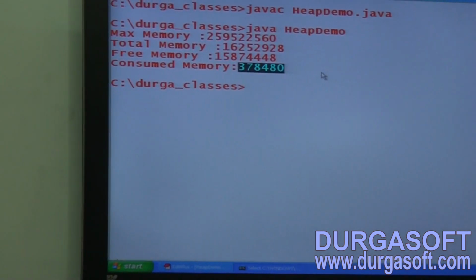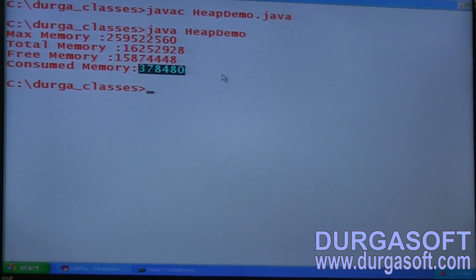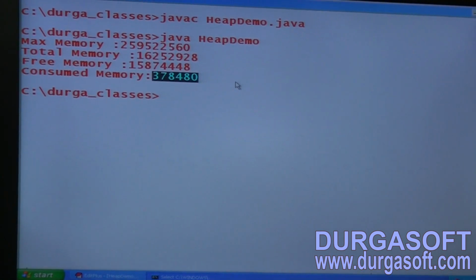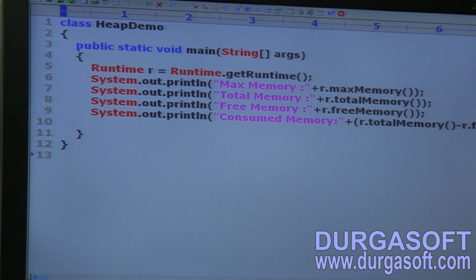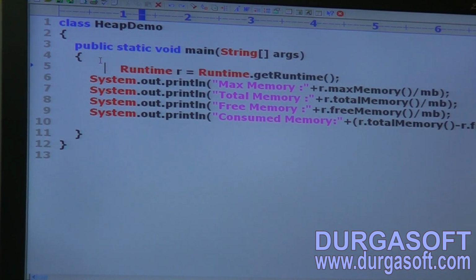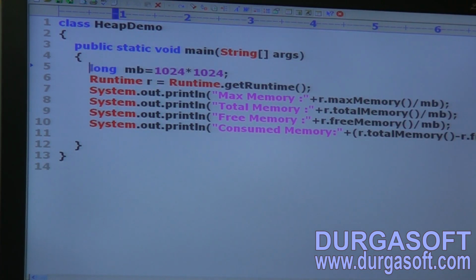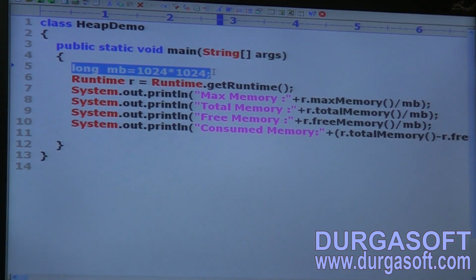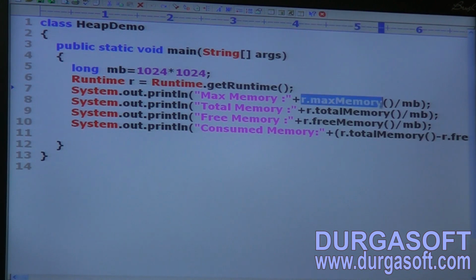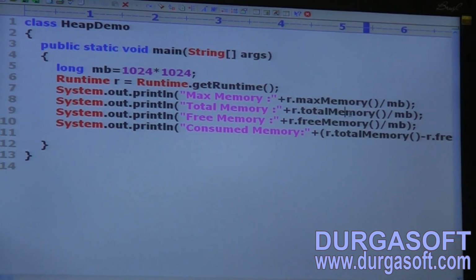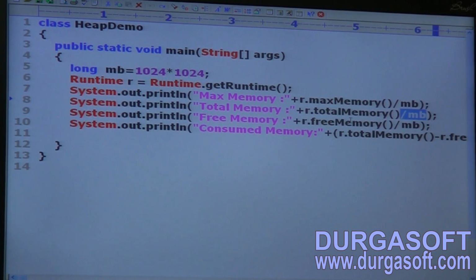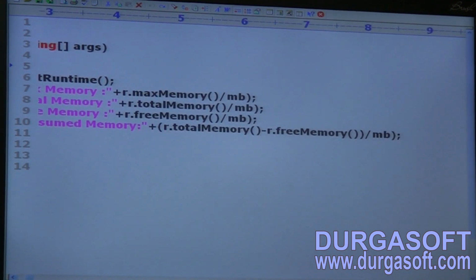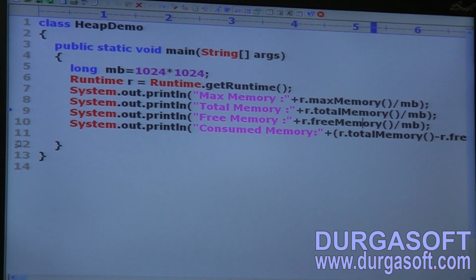Sir, I don't want it in terms of bytes. I want it in terms of MB, because MB is more familiar to the programmer. Then what I have to do is very simple. Here just observe: long MB is equal to 1024 into 1024. Now r.maxMemory() by MB, r.totalMemory() by MB, r.freeMemory() by MB, and consumed memory, r.totalMemory() minus r.freeMemory() by MB.